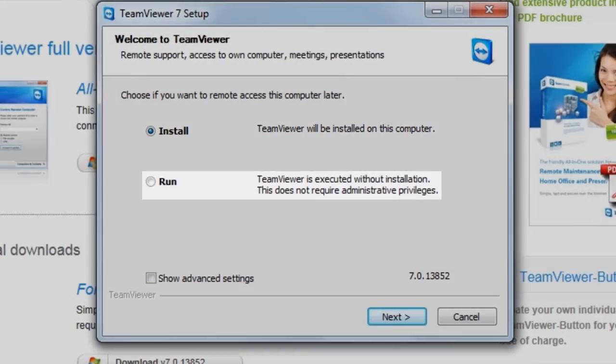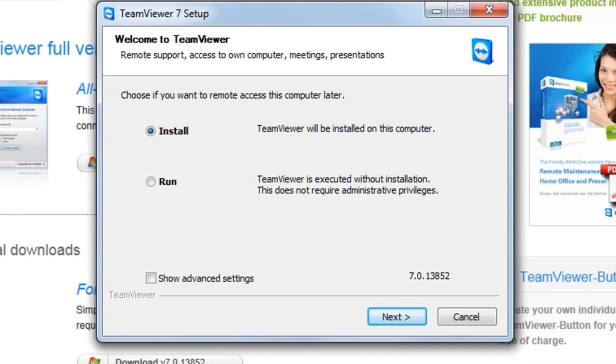There are two available options for running TeamViewer. We're going to go through installing TeamViewer both ways. We'll be installing in install mode on the main system that we'll be using for remote support, and then we'll be installing it in run mode on the test system that we'll be using to simulate our troubled user.